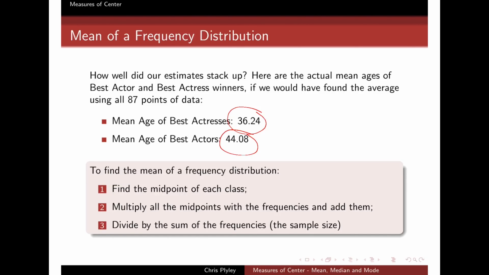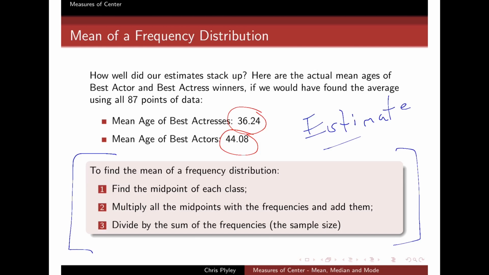So that's how we find the mean of any frequency distribution. Remember these steps. If I'm giving you any frequency distribution at any time, you can use that to estimate the mean. Remember two things in particular, in addition to how to do this. Remember that this is just an estimate, and you're not finding the actual mean of whatever your data set is. You're just using the distribution to come up with an estimate. But since all of statistics is more or less a game of estimation, this isn't a bad thing.